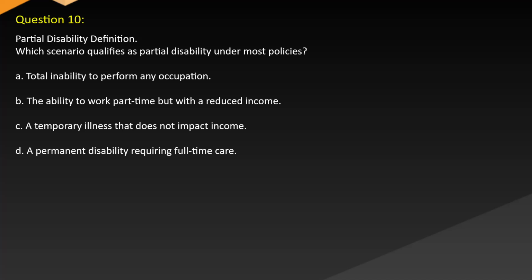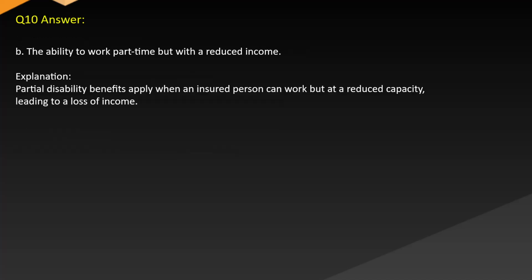Question 10. Partial disability definition. Which scenario qualifies as partial disability under most policies? A. Total inability to perform any occupation. B. The ability to work part-time but with a reduced income. C. A temporary illness that does not impact income. D. A permanent disability requiring full-time care. Answer B. The ability to work part-time but with a reduced income. Explanation: partial disability benefits apply when an insured person can work but at a reduced capacity, leading to loss of income.